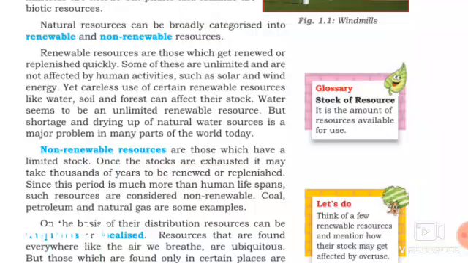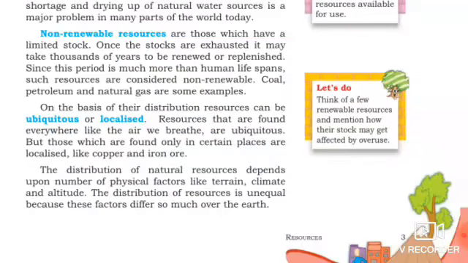But it is an unlimited renewable resource, what? Water. But the shortage and drying up of natural water sources and cutting the loss in the forest also, it is a main reason for the lack of water, shortage.